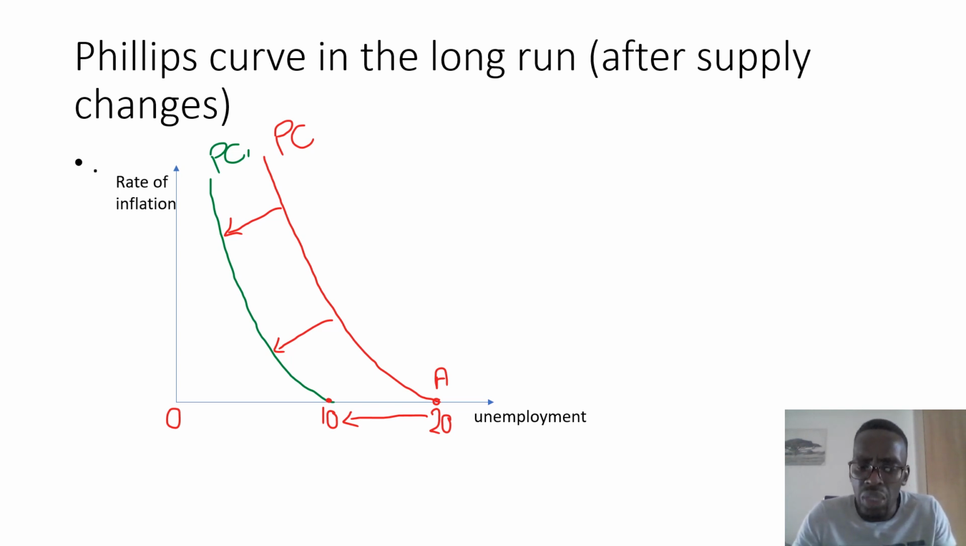So in so doing, the government would have achieved its objectives of low levels of unemployment and low levels of inflation, and at the same time they also have high levels of economic growth. Now the government would have achieved its objectives.